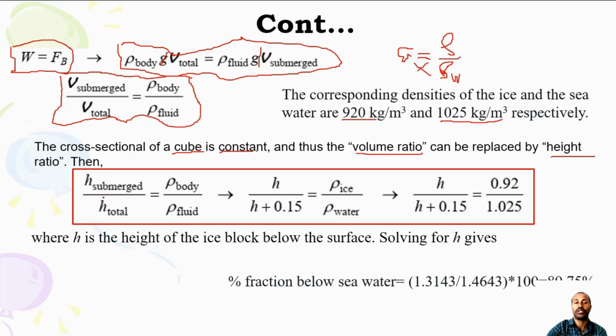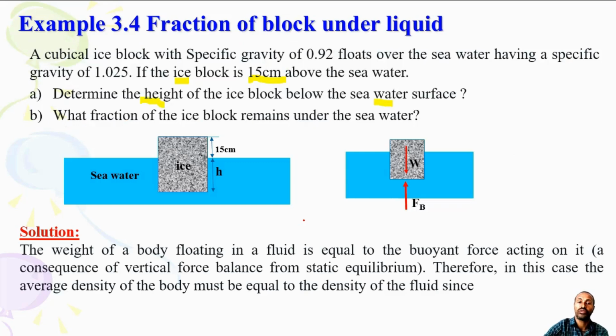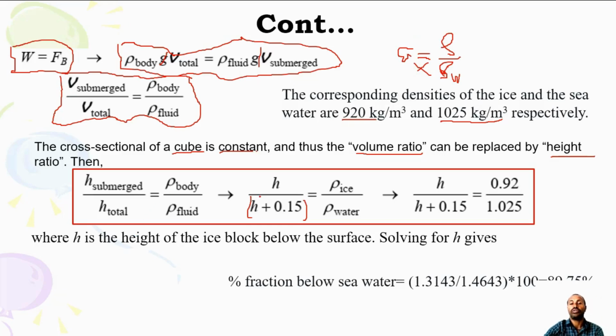Then h over h plus 15, or 0.15, is the total height from the diagram, equal to the density of ice divided by the density of water. Here h is the height of the ice block below the sea surface.